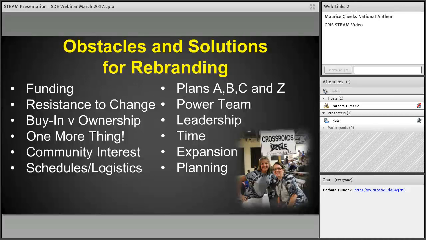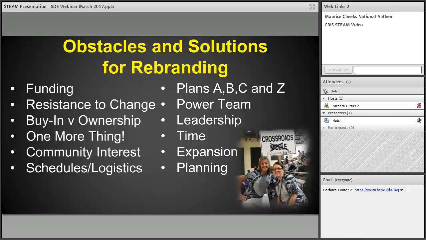We had a power team that we pulled teachers from each of our teams, and had them helping us make some decisions, so that it wasn't just we're handing to the faculty, here's how things are going to be. It was, what do you want to see come out of this as well? They see things a little differently sometimes than we do, and so it's good to have feedback from everybody, and we've learned a lot from each other, and it gives everybody that sense of ownership that they had a part to play in the planning.